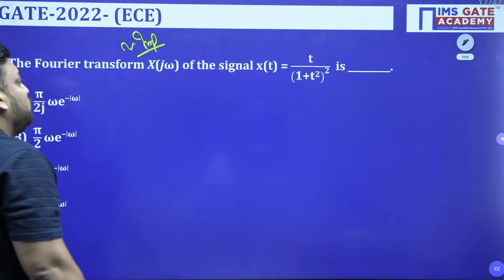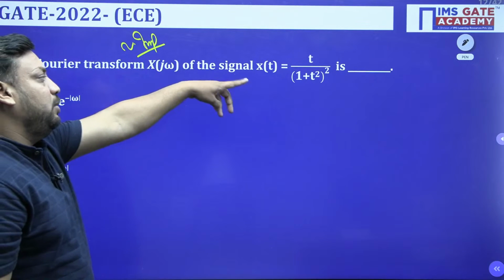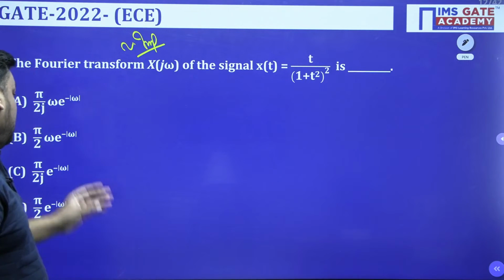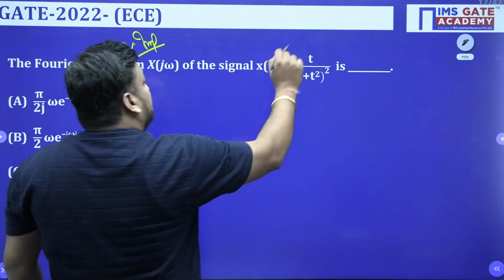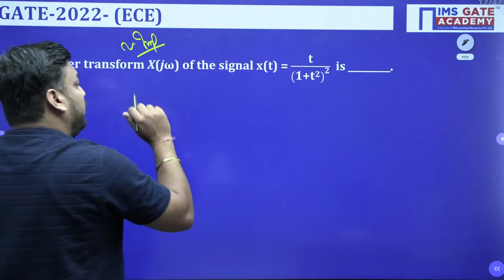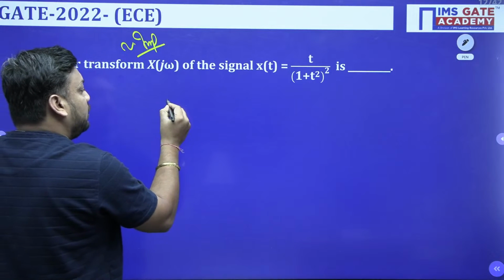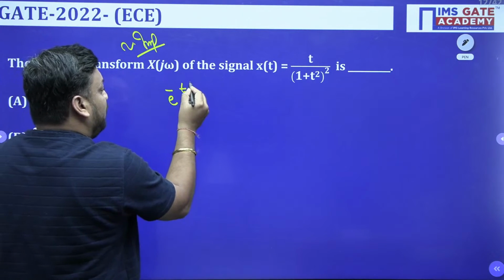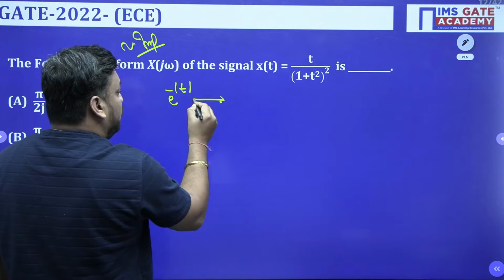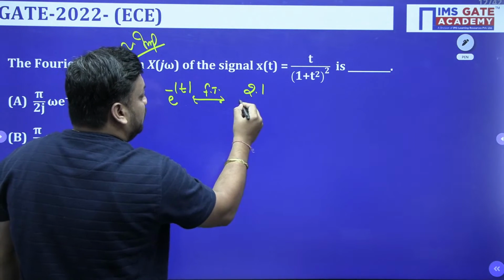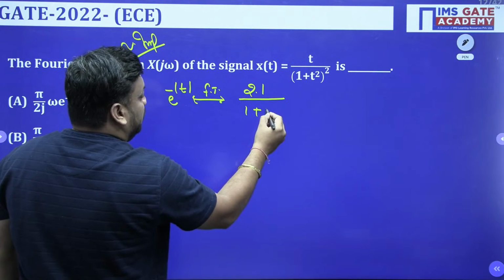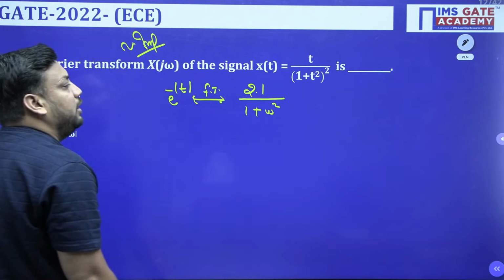So the Fourier transform X of omega of a signal x(t) equal to t upon (1 plus t square) whole square is asked in this question. All of you just need to attempt this. Tell me what is the answer. First of all, you should start the question from here: e to the power minus mod of t, its Fourier transform is nothing but 2a upon a square plus omega square. The value of a is 1 only, so 2 into 1 upon 1 square plus omega square.